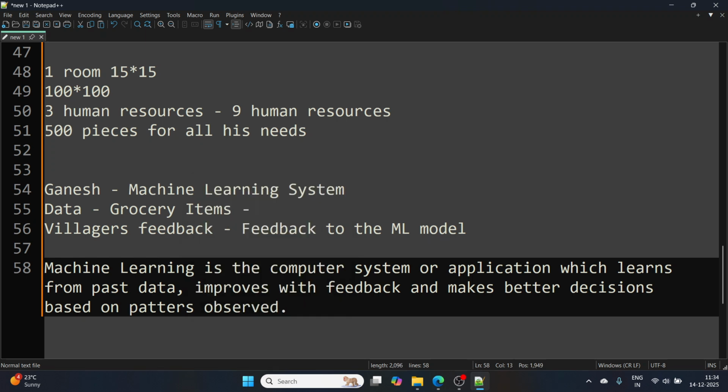Okay, this is machine learning. Now, if I see this kind of definition, it is a computer system or application which learns from past data.